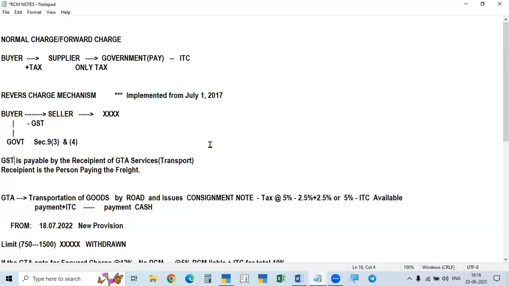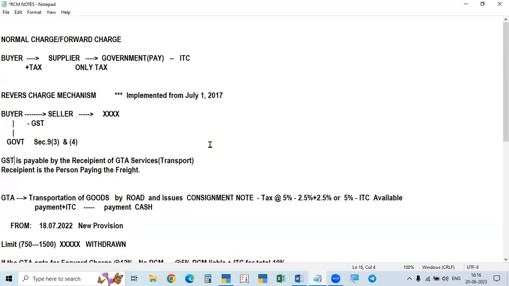But depending on the transaction, the person sending the goods, having sold the goods and sending them, is called consignor, and the person receiving the goods is called consignee. Sender means seller is the sender. He is called the consignor, and the buyer receiving the goods, the receiver of the goods, is called the consignee. The consignor and the consignee.